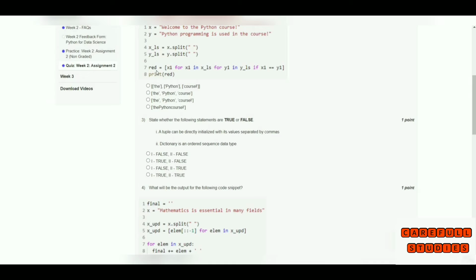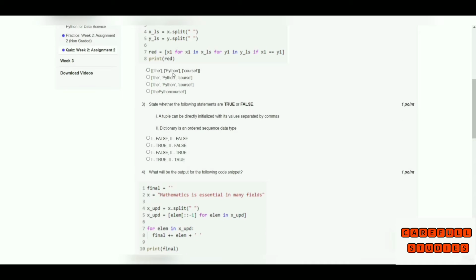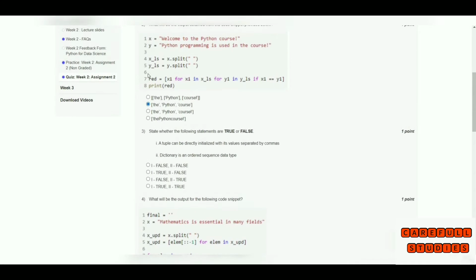Then it has another variable called res. Here two loops are used, and it prints res. The output is "the Python the course". These are the selected portions in the two strings.